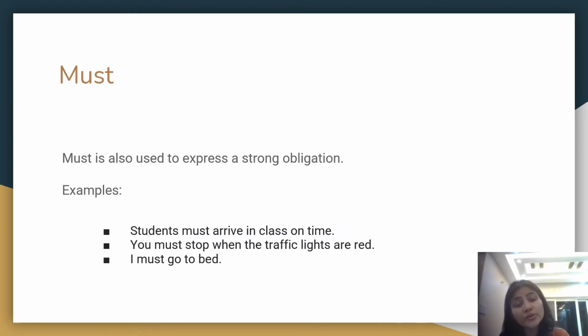Must is also used to express a strong obligation. Okay, you have to do this. It's an obligation on your part to do it. Students must arrive in class on time, right? You must stop when the traffic lights are red. I must go to bed. So must is also used to express a strong obligation.